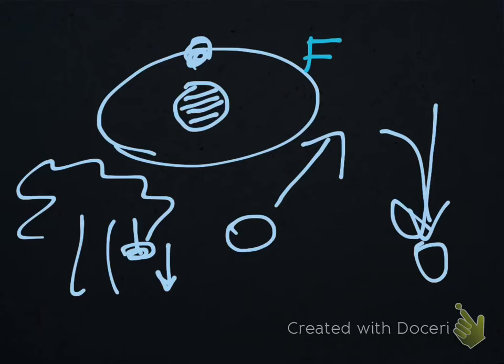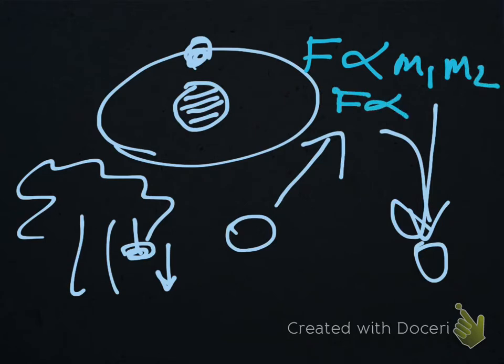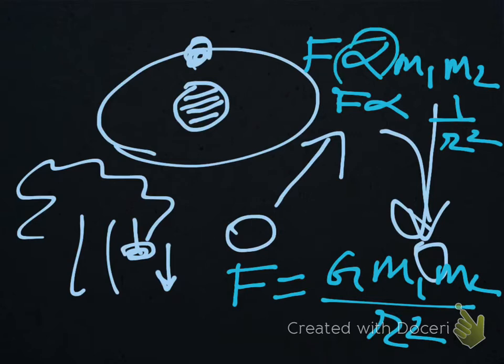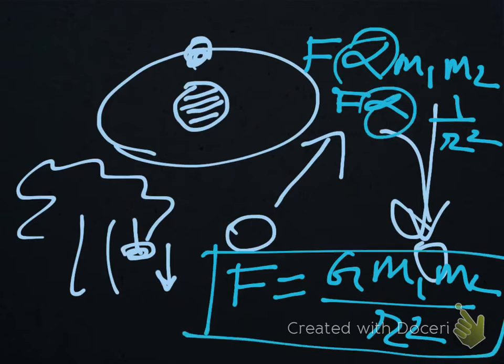right? And that force is directly proportional to the masses of the two bodies, right? And the force is inversely proportional to the distance between them, right? So basically, that's the universal law of gravitation, but this is the more precise form of that law. F = G m1 m2 / r squared. That is, when we remove this proportional sign, we have to give a constant in order to bring the equal sign. So this is the universal law of gravitation.